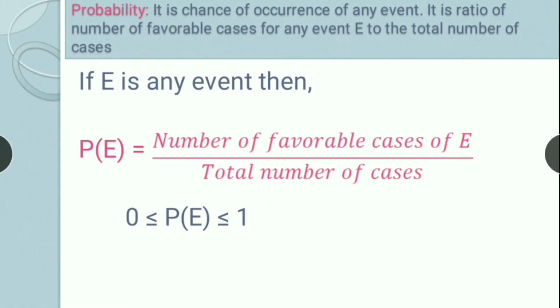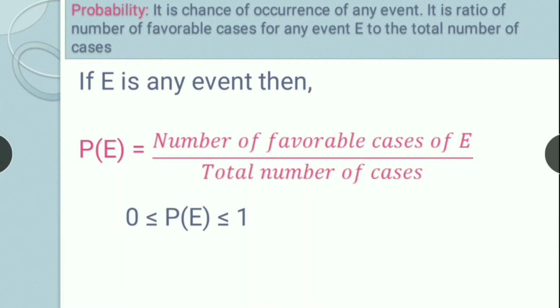Suppose we toss a coin. So when we toss a coin, either head can come or tail can come. So what is the occurrence of head and occurrence of tail? That's called the probability. There is 50% chance that head can come. There is 50% chance that tail can come. Right? So that's what probability is.